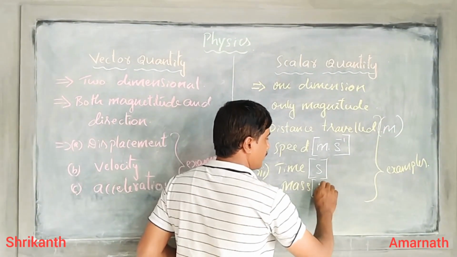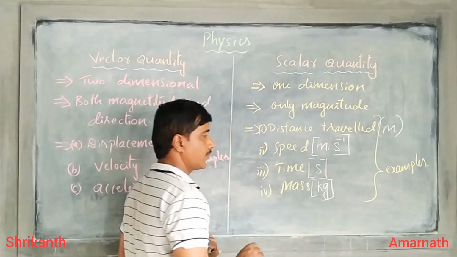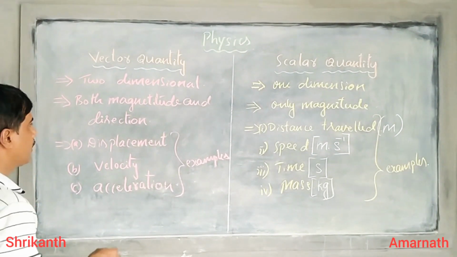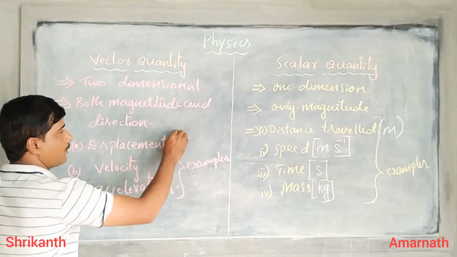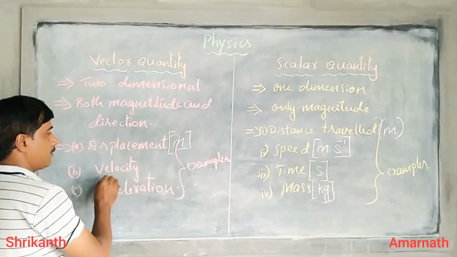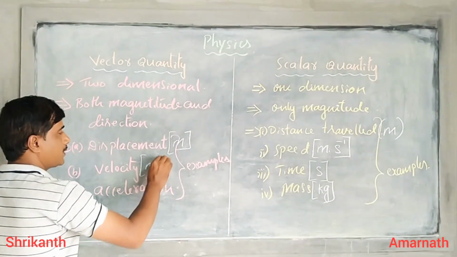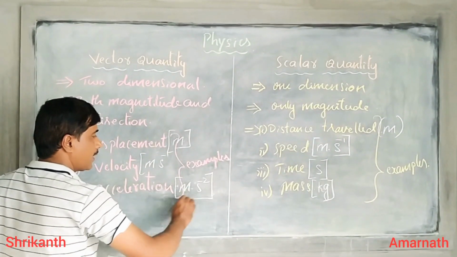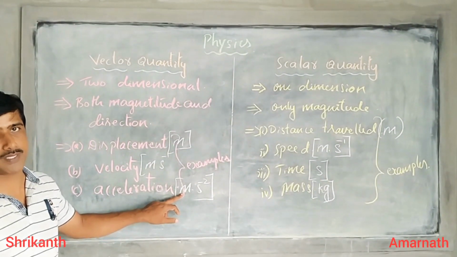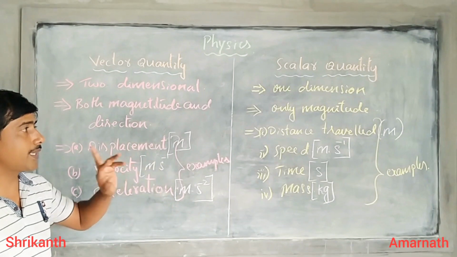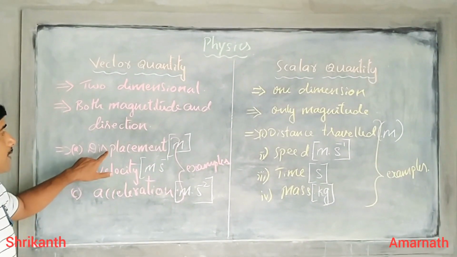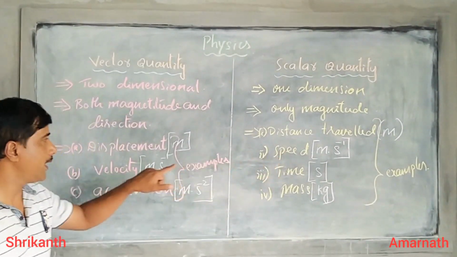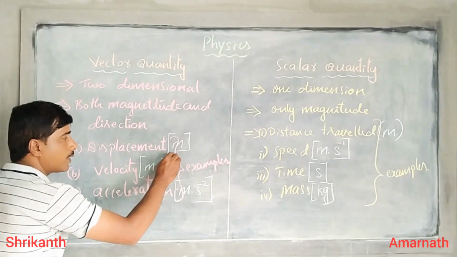Mass is kg, or you can write kilogram or only gram you can take. And coming to displacement, the SI unit is meters, velocity SI unit is meters per second, and acceleration SI unit is meters per second squared. I will explain the reason why it is meters per second square later on. But the thing that you need to consider is the SI unit of displacement and distance traveled, and the SI unit of speed and velocity, both are the same.